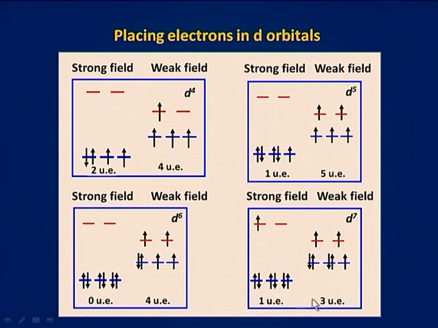This can be shown with the help of this picture: for electronic configurations d4, d5, d6 and d7, the distribution of d electrons in strong field and weak field is different in the t2g and eg sets of orbitals, and therefore the number of unpaired electrons is also different for strong field and weak field ligands.